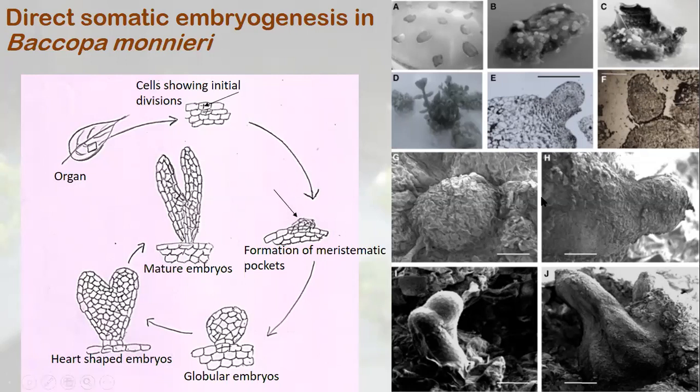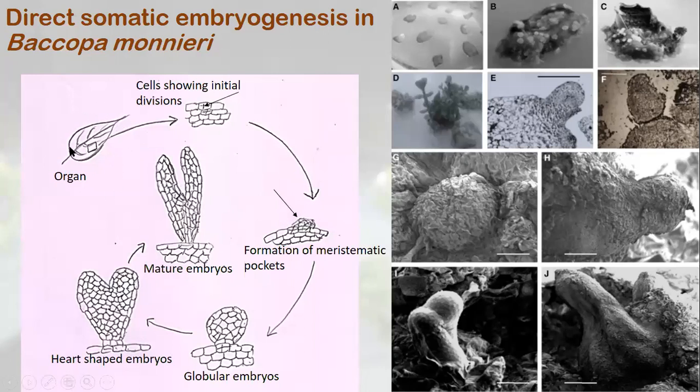Similarly, this is a globular embryo under the electron micrograph. These globular embryos further grew, formed heart-shaped structures, which form torpedo-shaped embryos. These are the embryos, mature embryos you can say. So this process of embryogenesis is also depicted diagrammatically here.